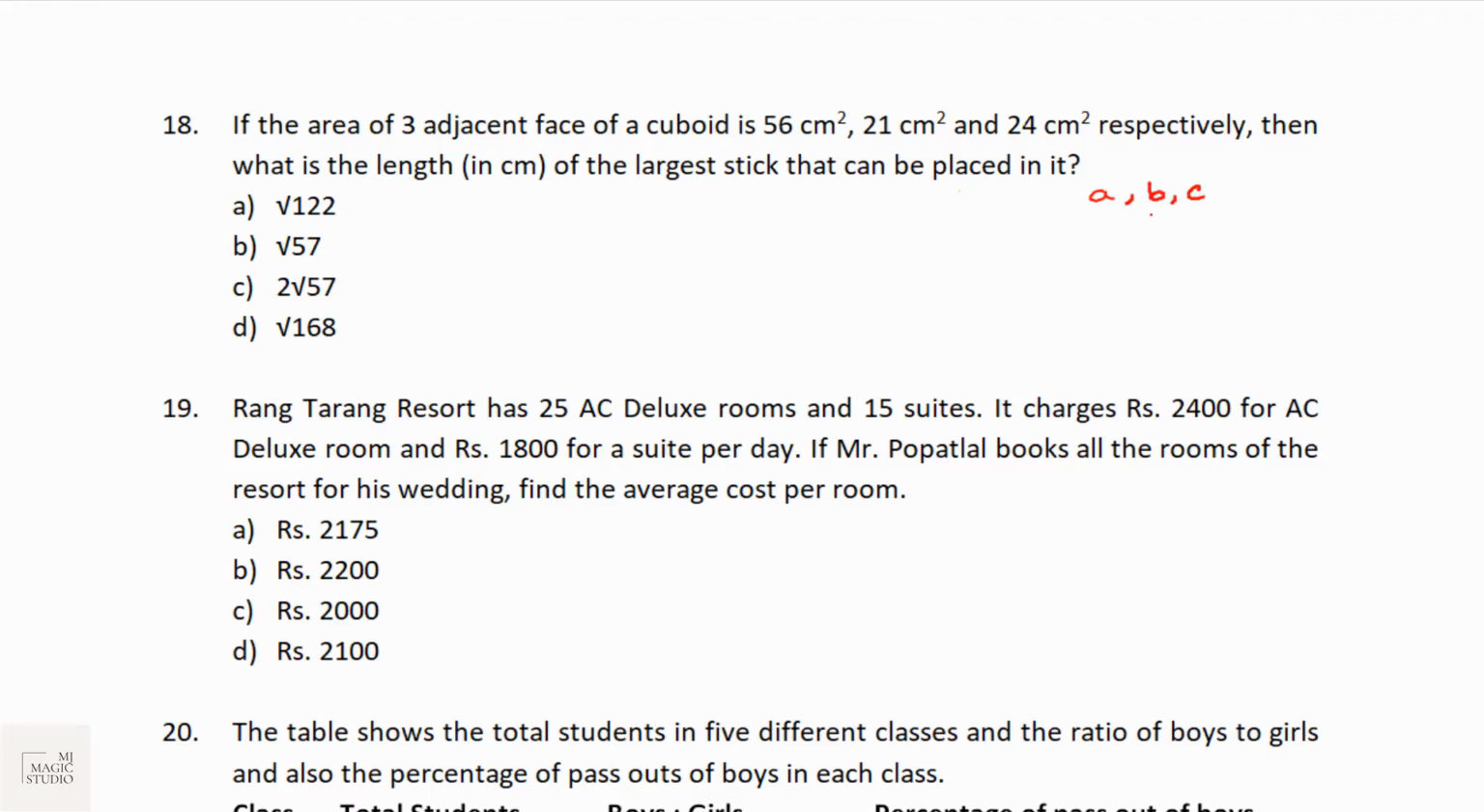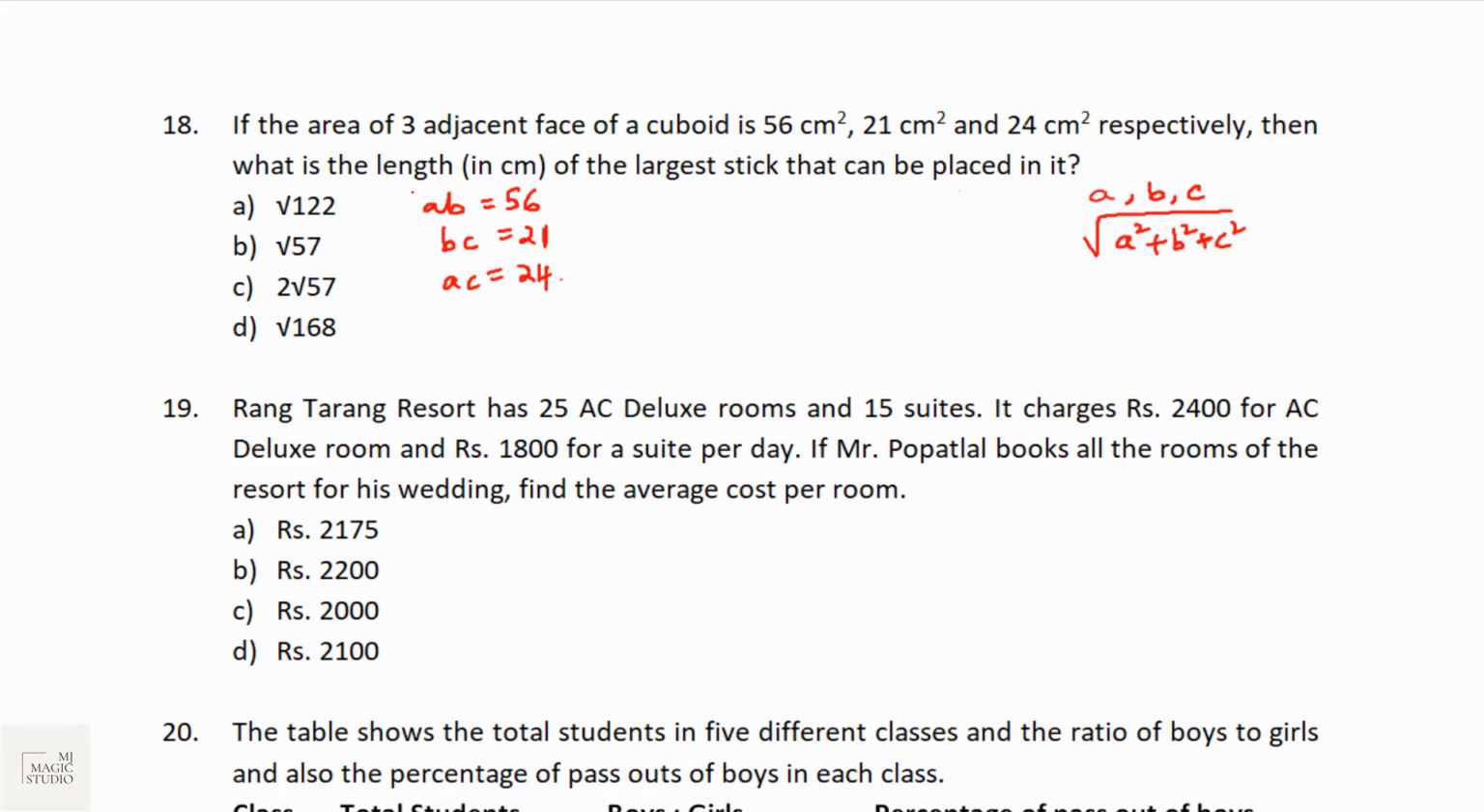The areas of the 3 adjacent faces of the cuboid are given. That means A into B is 56, B into C is 21, and A into C is 24. Then what is the length of the largest stick that can be placed in it? The length of the largest stick is root over A square plus B square plus C square, that is nothing but the diagonal of the cuboid. So we need the individual values of A, B, C.